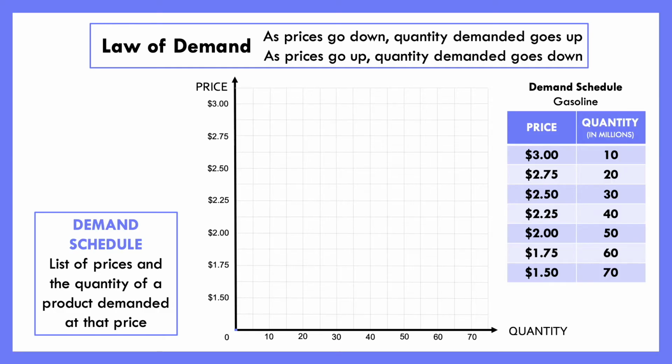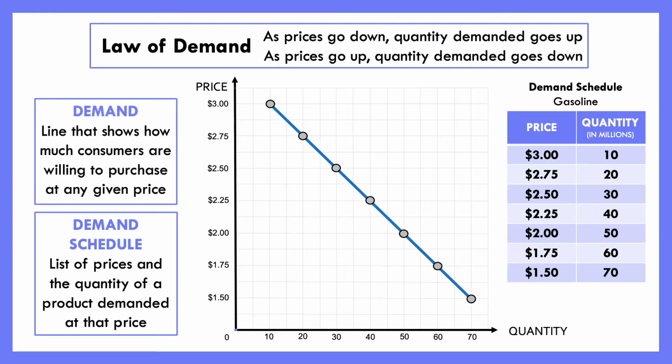We've seen that before. But just like with our production possibilities before, we're going to take this list of prices and quantities, and we're actually going to plot these points. And so if you plot those points out, you'll see it looks something like this. And just like with our production possibilities curve, we're going to connect those dots. Now, this is not a production possibilities curve. This is instead something we call our demand curve, or simply our demand. Our demand is just a line that shows us how much consumers are willing to purchase at any given price.